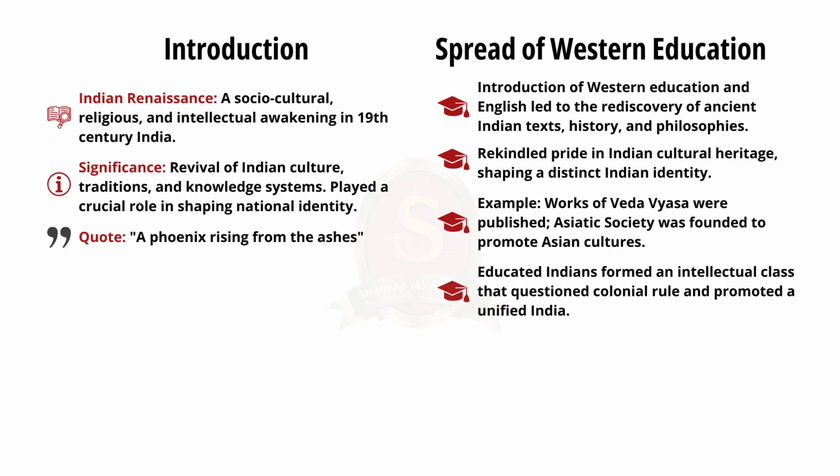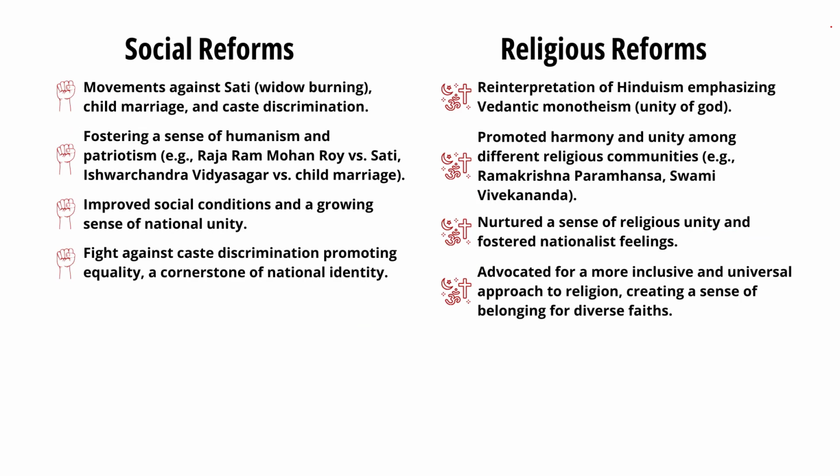For example, the works of Veda Vyasa were published and the Asiatic Society was founded to promote the study of Asian cultures. Then the educated Indians began to form an intellectual class that questioned colonial rule and promoted the idea of a united India. In the second side heading, you can write about social reforms.